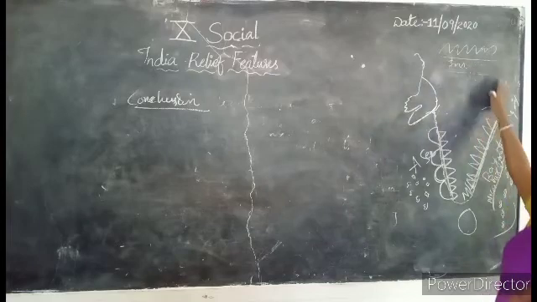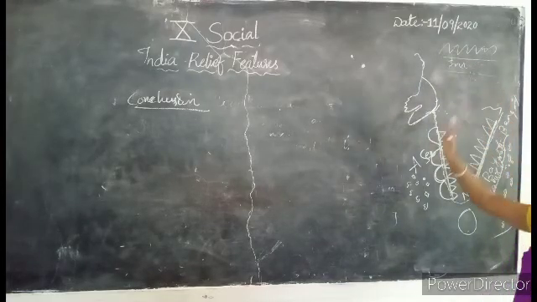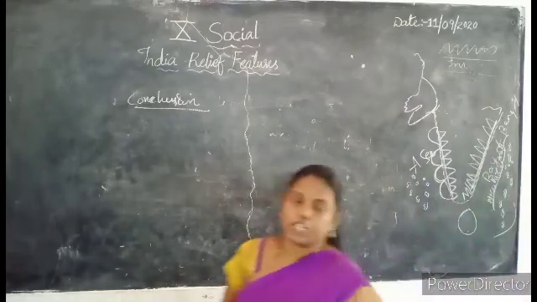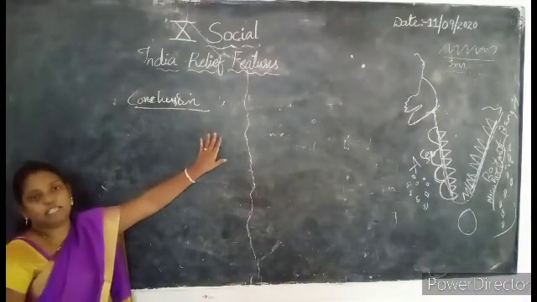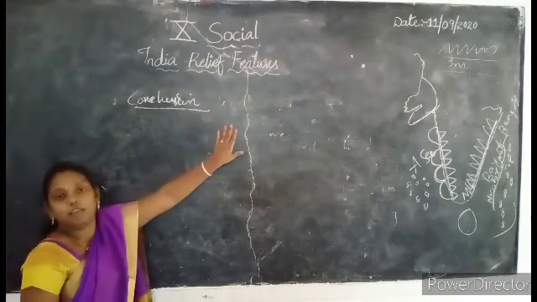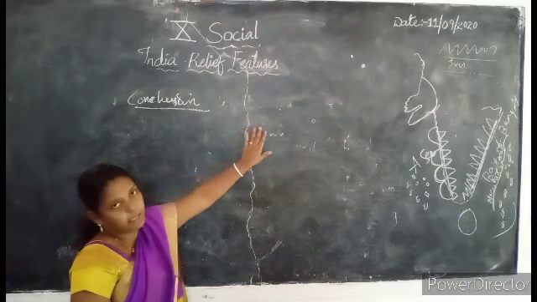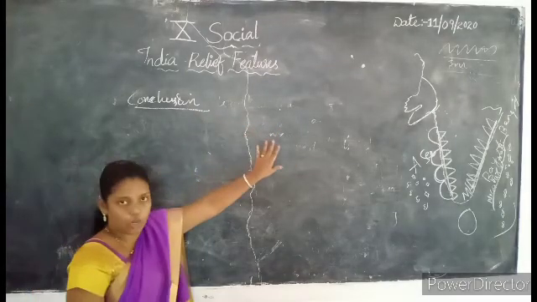So in total, we got the idea about the Indian relief features. So the conclusion, we can say that India has vast diversity, with plenty of perennial rivers and fertile soil.